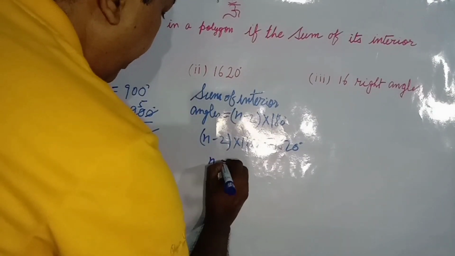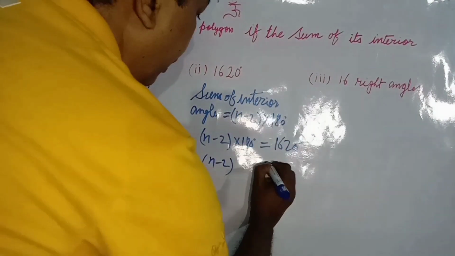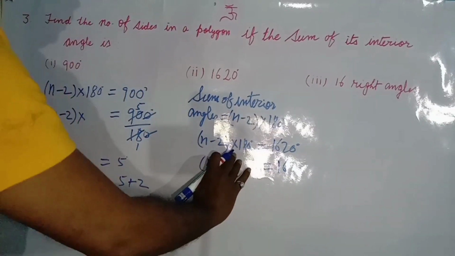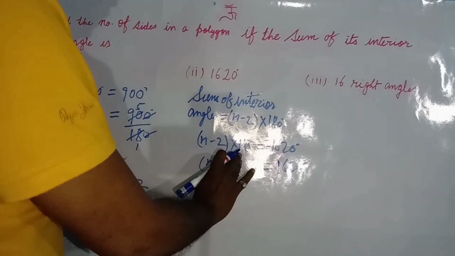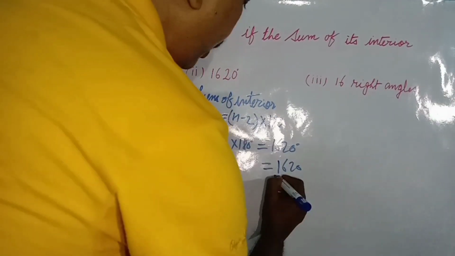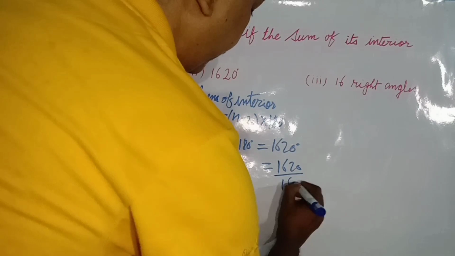Once again, n minus 2, here is 1620. Now we will transpose this 180 degrees from left to right, and here it is multiplication, so it will be division here.